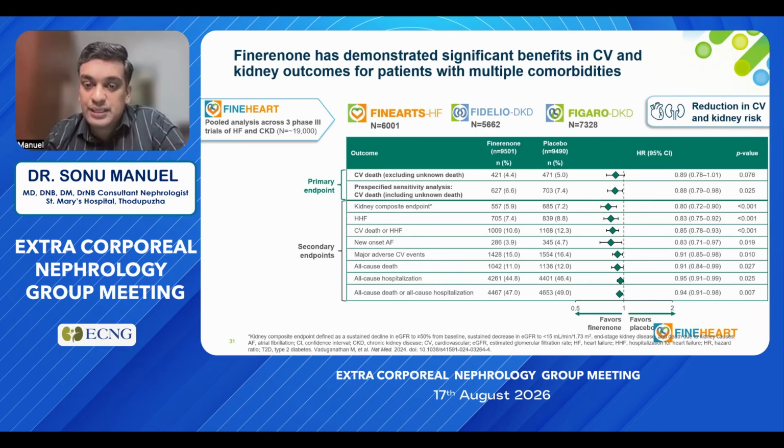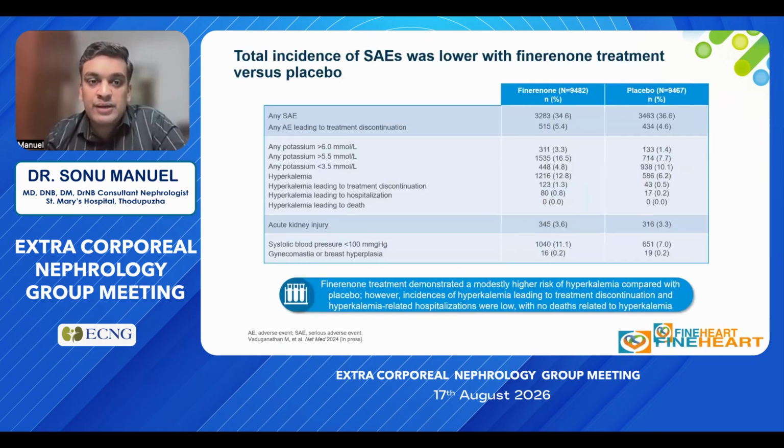Now, the primary endpoint, CV death, was seen much less with Finerenone, and the kidney endpoint was also better in individuals on Finerenone. When you analyze the side effects, there was a slight increase in potassium, but this hyperkalemia did not lead to much treatment discontinuation or hospitalization, and no cases of hyperkalemia-related death were recorded. Acute kidney injury was similar in both groups, with less gynecomastia and less hypotension.